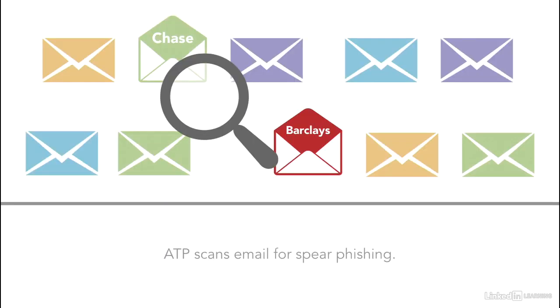Deceptive and spear phishing attacks rely on users clicking on links within emails. All links to websites contained in email are redirected by ATP through to a Microsoft proxy server, which then checks the link destination for malicious content. If a malicious website is found, then the link is dynamically blocked, and the user is shown a warning and the website is added to the blocked list. Therefore, any email-based spear phishing attacks will be blocked by ATP's Safe Links functionality.